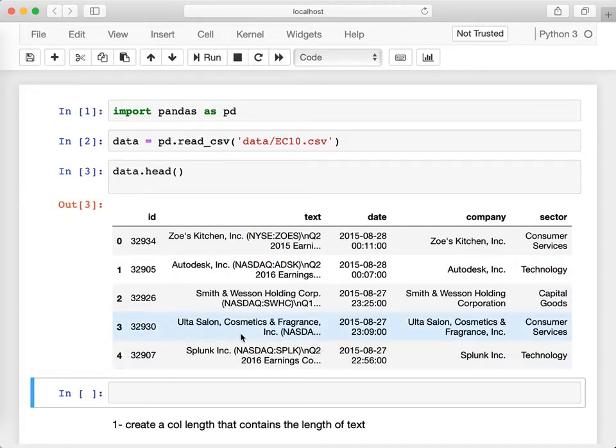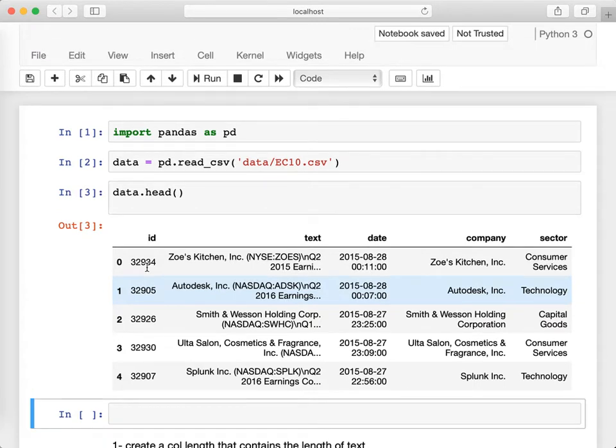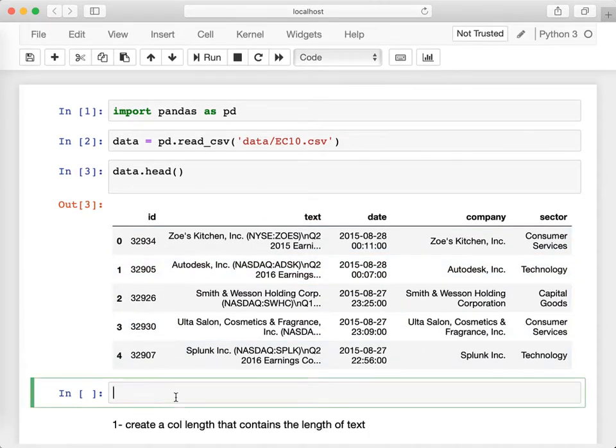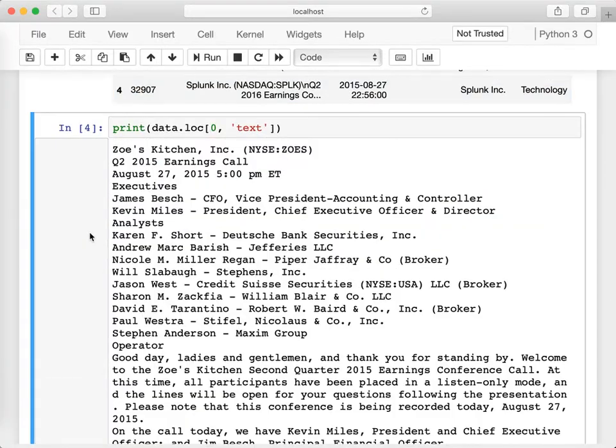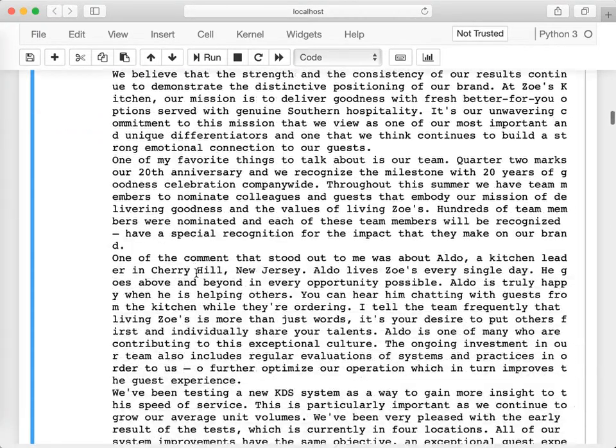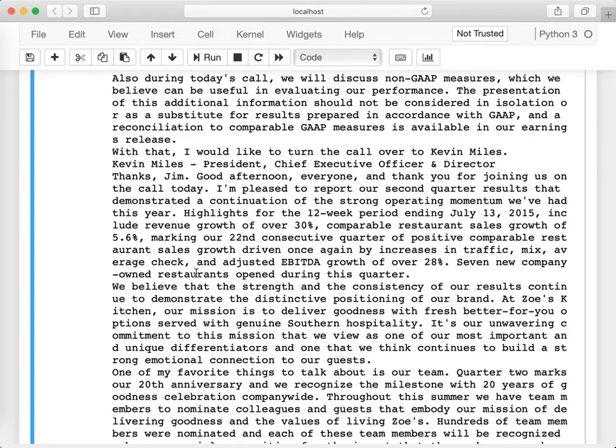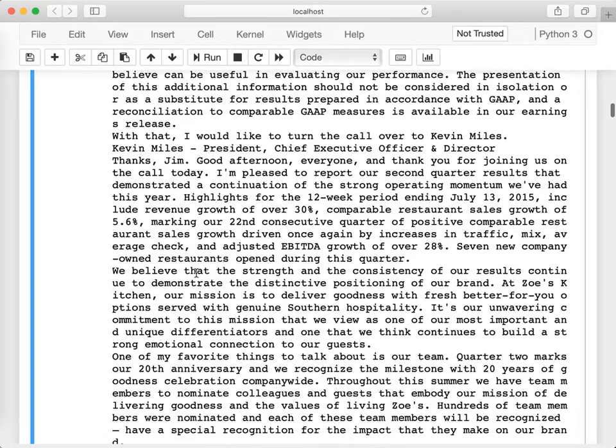This text is transcribed and usually compiled and put in public data sources. This dataset has been assembled from multiple of these public data sources, and it has 10 earning calls. If you take a look at one of the text of these earning calls, for instance, let's take a look at the first one. I'm going to print data.loc[0].text. That's the text of the first earning call. And you can see that this is basically a large amount of text. It's the transcription of this whole presentation plus the QA sessions.